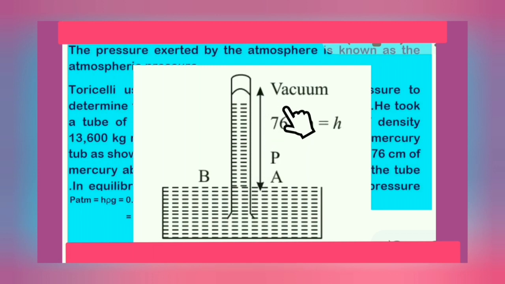Here, the atmospheric pressure supports the height of the mercury column. You know that the pressure at the same depth is the same. That means the pressure exerted by the atmosphere is equal to the pressure exerted by 76 centimeter of mercury. Mercury, you know, has a large density, so the height becomes less. So, in this way, we can measure the atmospheric pressure. So, the atmospheric pressure is the pressure exerted by a mercury column of height 76 centimeter.